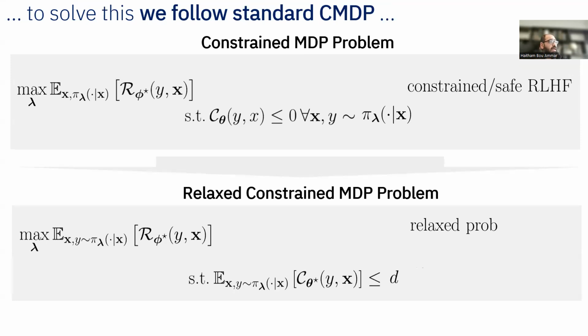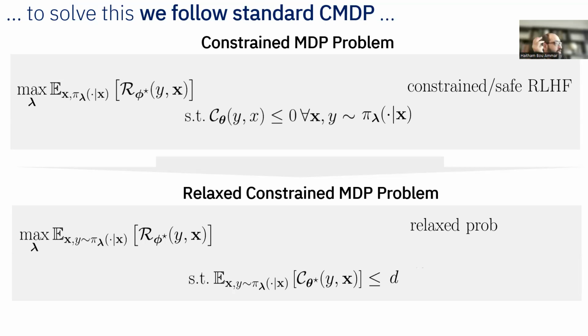So rather than doing that, what we are going to do is consider a relaxed constraint MDP problem. So instead of saying we want it to hold for every X and Y coming from pi lambda, we're going to say that we want it to hold in expectation over X coming from my data, and not for every X. So on average, I want this constraint to hold, such that it's less than some D value, which is like a hyperparameter we are setting.